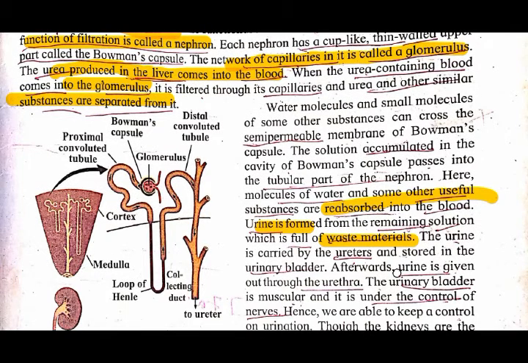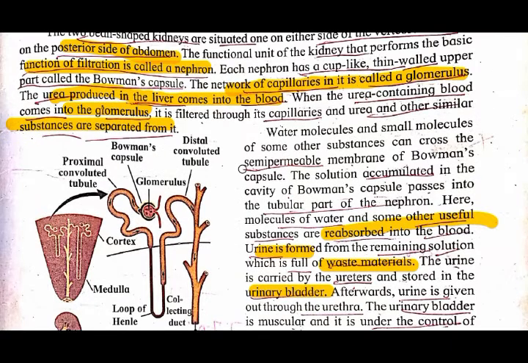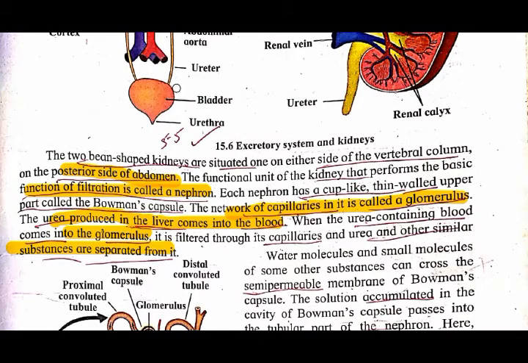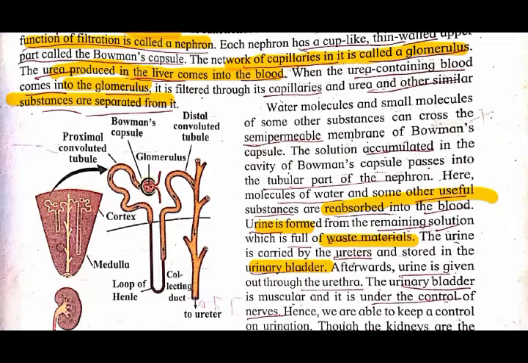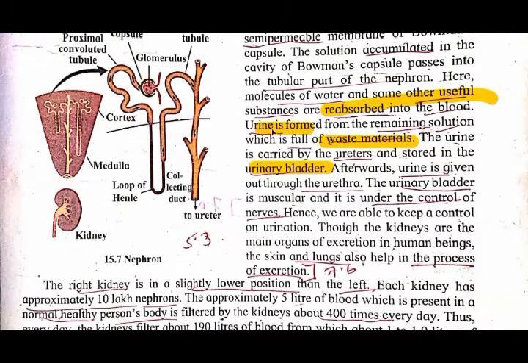So the urine is stored in the urinary bladder. Where is this urine stored? In the urinary bladder. This is the urinary bladder. So here first the urine is collected, and then it is given out through the urethra. Okay, see now, afterward urine is given out through the urethra.